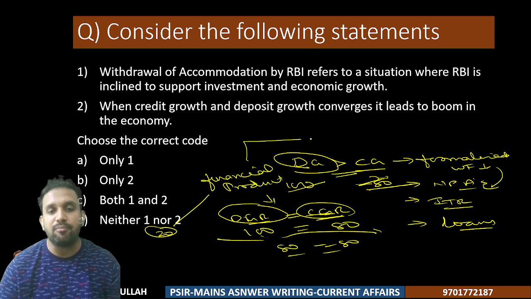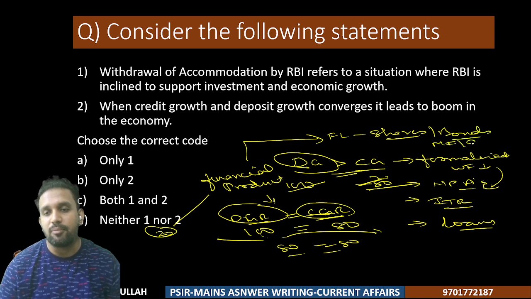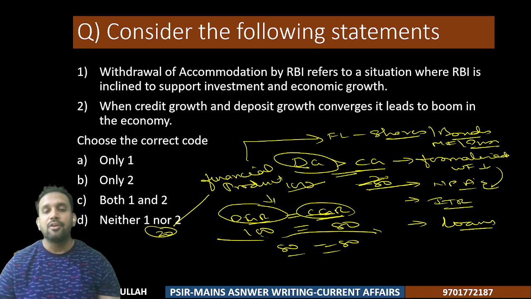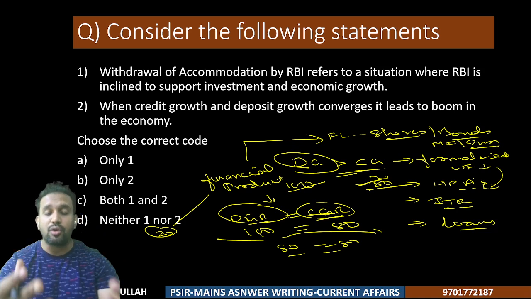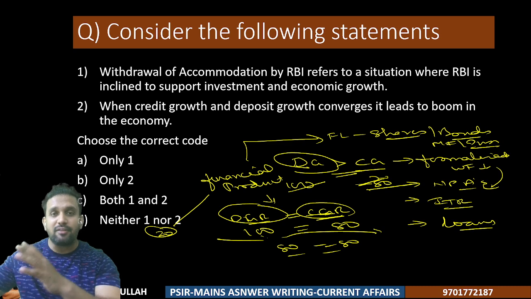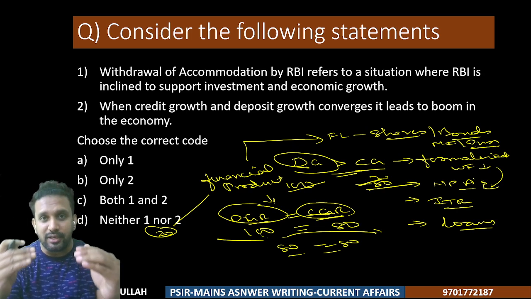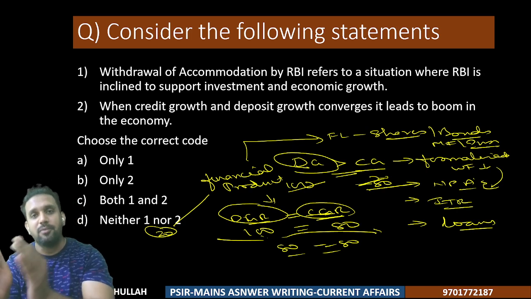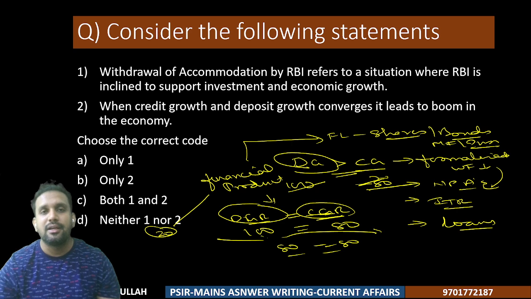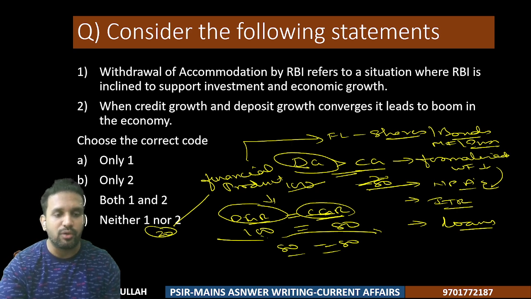People have become more financially literate and they are now investing in shares. They are now investing in what? Bonds, mutual funds. More aware of insurance, etc. So the part of money which should go to the bank, now people are investing in all these products. That is why deposit growth rate has decreased and is converging to credit growth rate. That is what the economic survey has said.